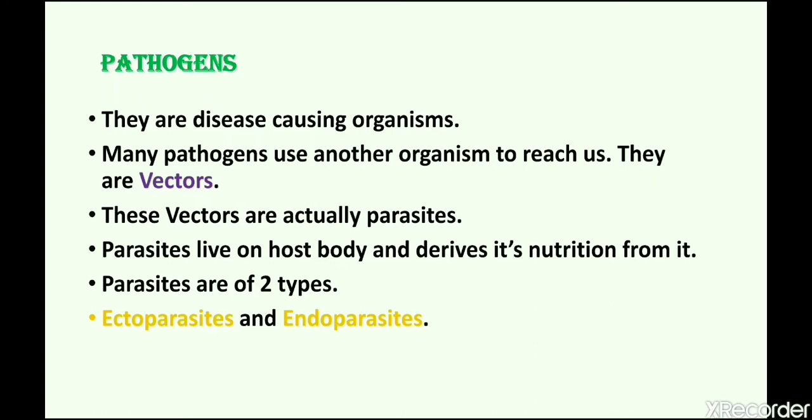What are parasites? Parasites are those animals which live either on the body of host or in the body of host, and they derive their nutrition from the body of host itself. There are two types of parasites. I told you whether it can live on the body or in the body. On that basis, two types of parasites are there. They are ectoparasites and endoparasites.